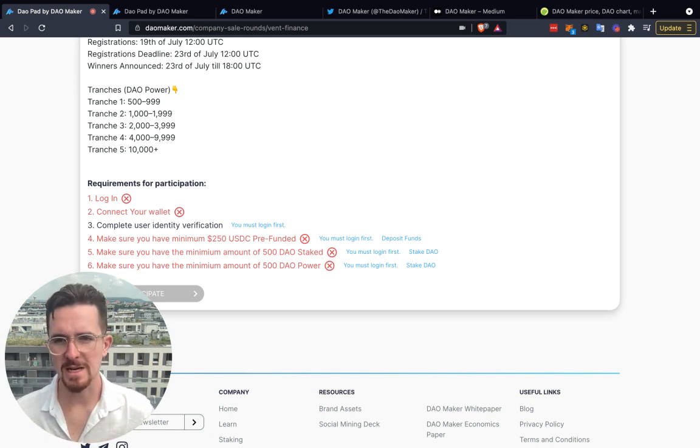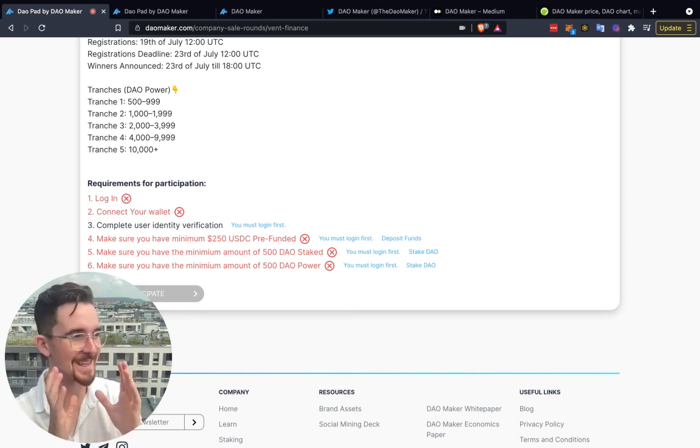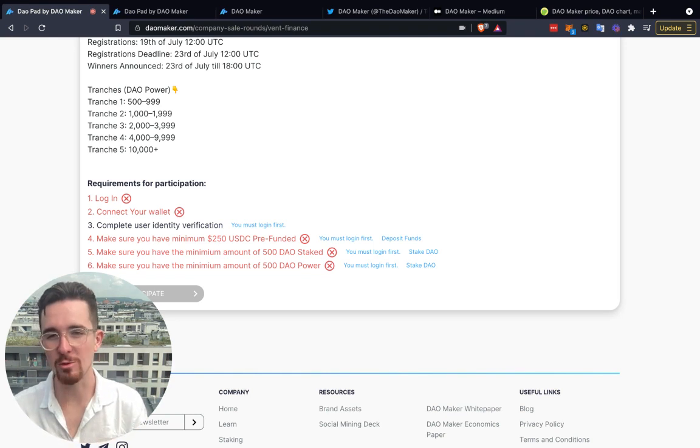But with this, like I said, so log in, connect wallet, complete user identification, then you have to have the minimum of $250 in USDC, not very much, especially when you contrast this again with this kind of legacy system with venture capital.